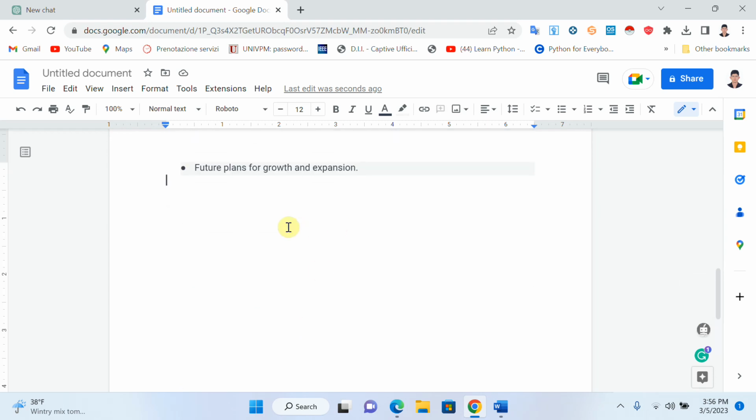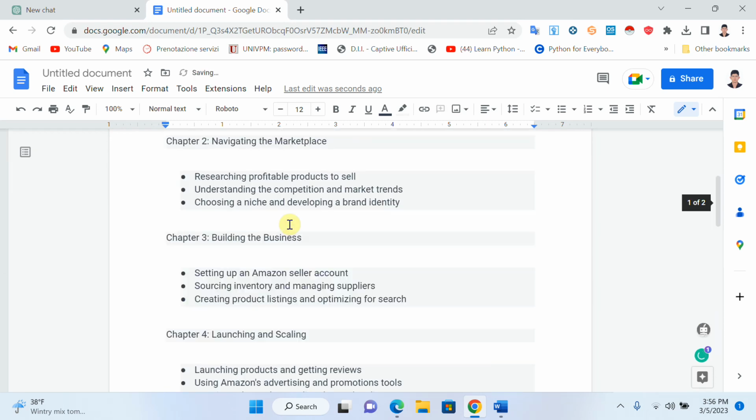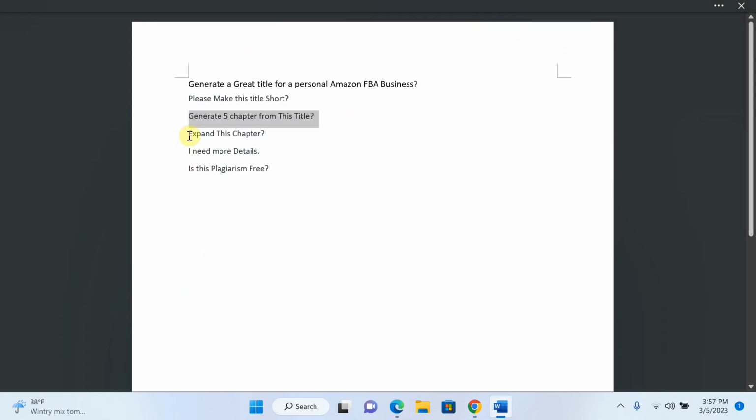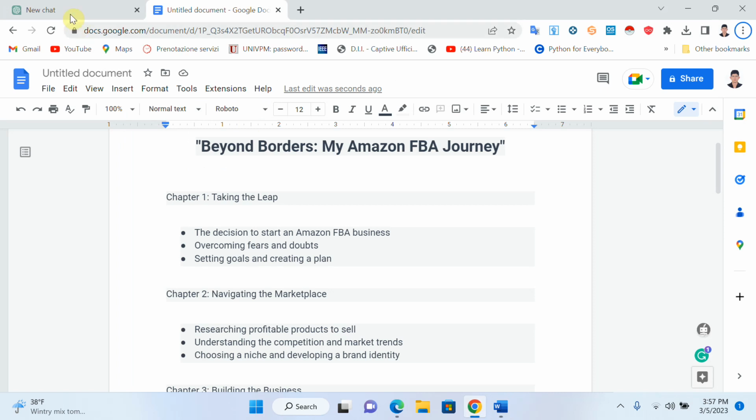And now, after getting the content and the name, I need details about these chapters. How can I explain this chapter? So now I will write expand this chapter. I will copy this, and I will write here in ChatGPT.